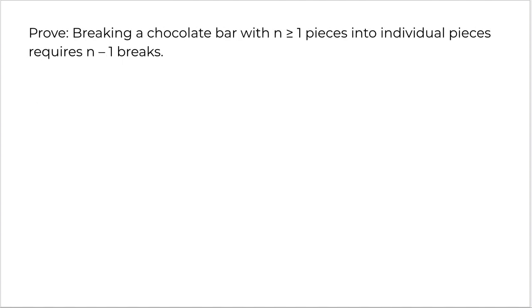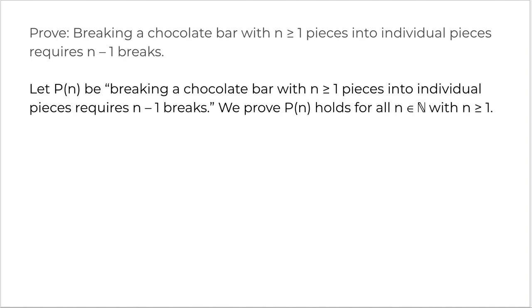Next question is, to prove that breaking a chocolate bar with n greater than or equal to 1 pieces into individual pieces requires n minus 1 breaks, right? So what is the question? You're breaking a chocolate bar into n pieces, and you'd require n minus 1 breaks for that, right?